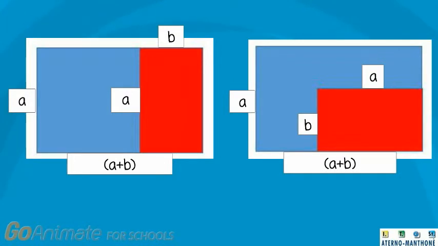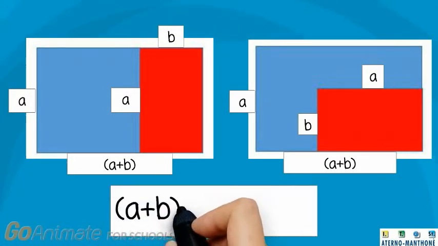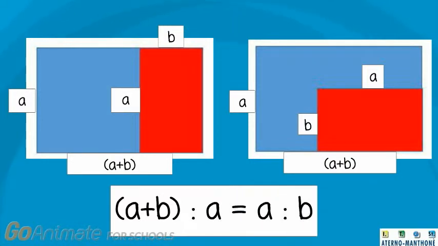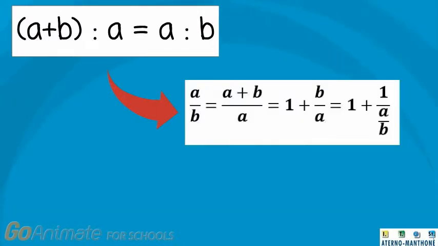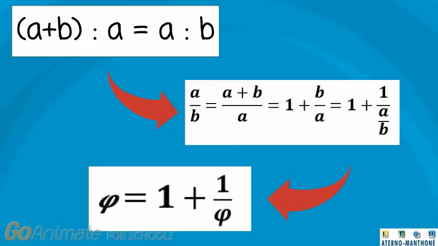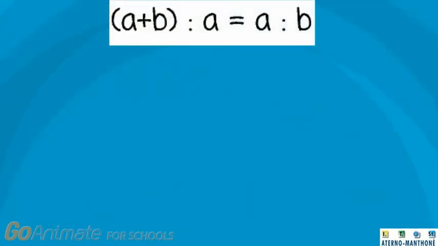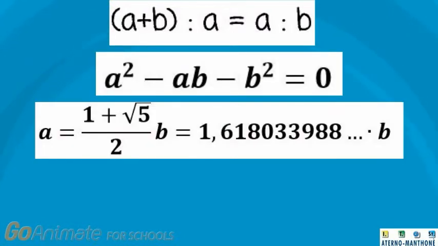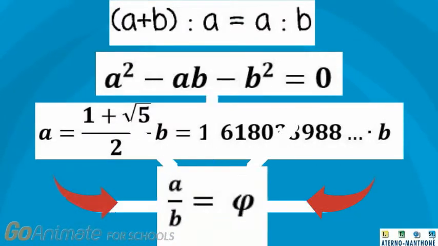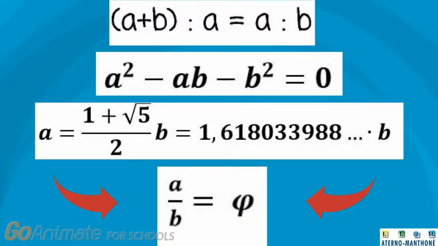These rectangles are similar, and so we can write the proportion: A plus B is to A as A is to B. A is the mean proportional between the value of B and their sum, A plus B, and, managing the proportion, we will obtain this statement. And we can find that the ratio A over B has the same peculiarity as phi. By applying to the proportion the cross-product property, we get this equation, whose acceptable solution is A equal to phi times B. So, we can deduce that the ratio of A to B equals phi.